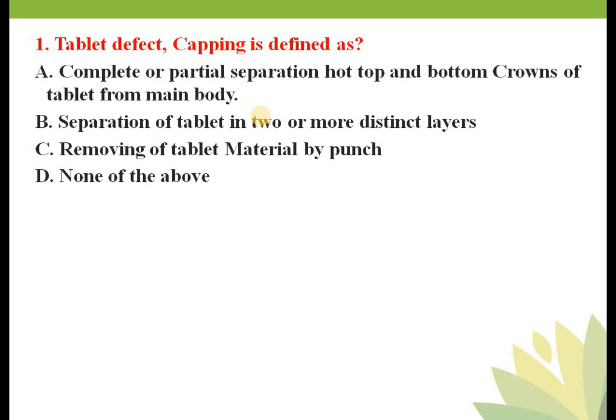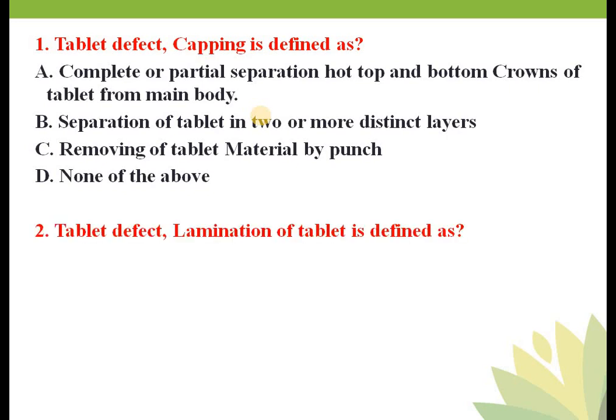That means while compressing the tablet, after compression, when the punch goes up, you will find some material stuck or adhered on the surface of the punch, that is nothing but picking. Okay, is that clear? There are various kinds of defects: capping, lamination, chipping, sticking, then picking. I have explained everything.